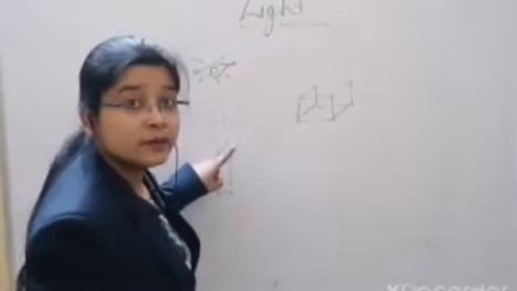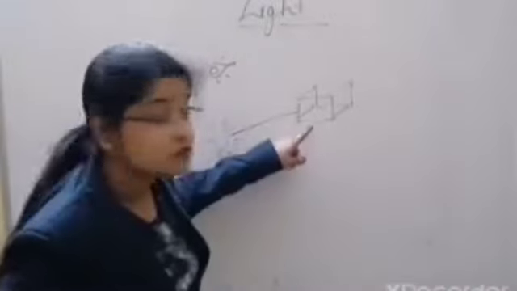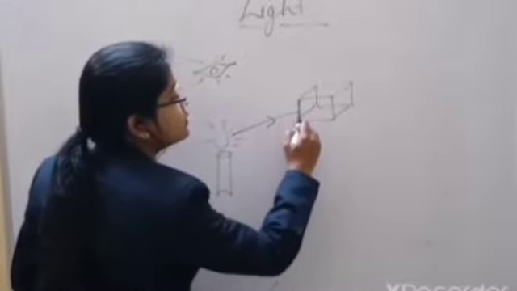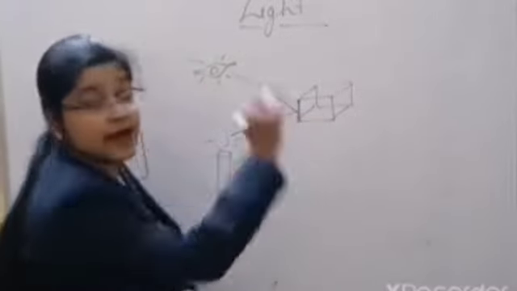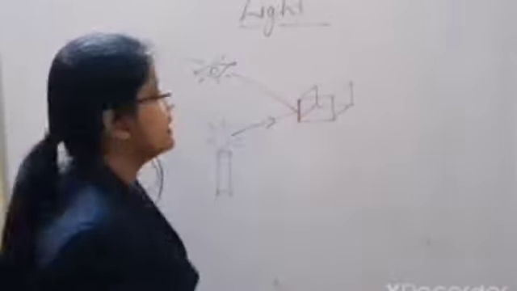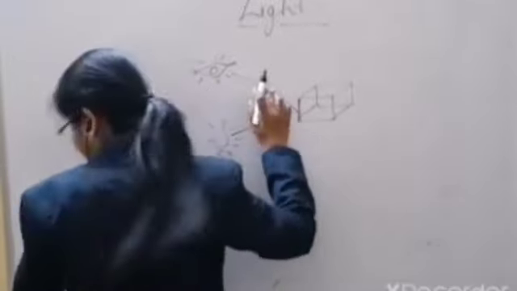When we illuminate this candle, the light ray from the candle falls on the surface of the object, and after striking the surface of this object, the light ray bounces back and reaches the observer's eyes, and then the observer is able to see this object. So that is how light helps us to see different things around us.